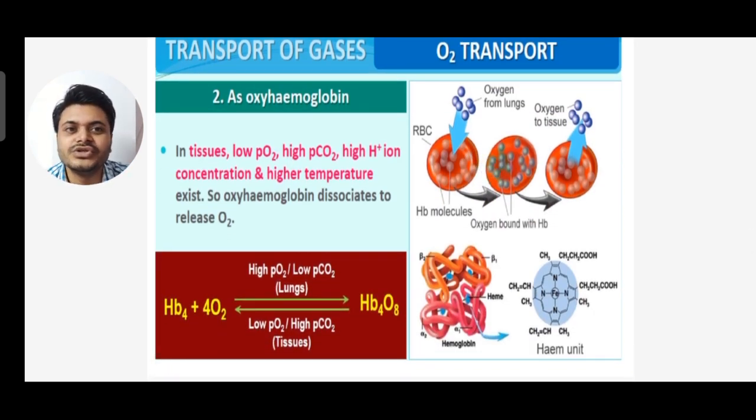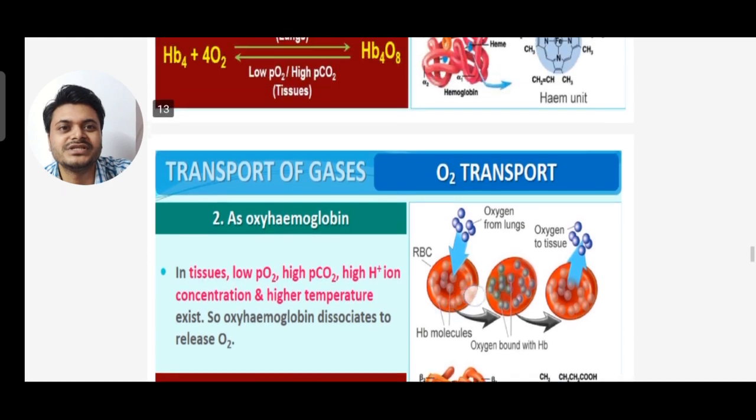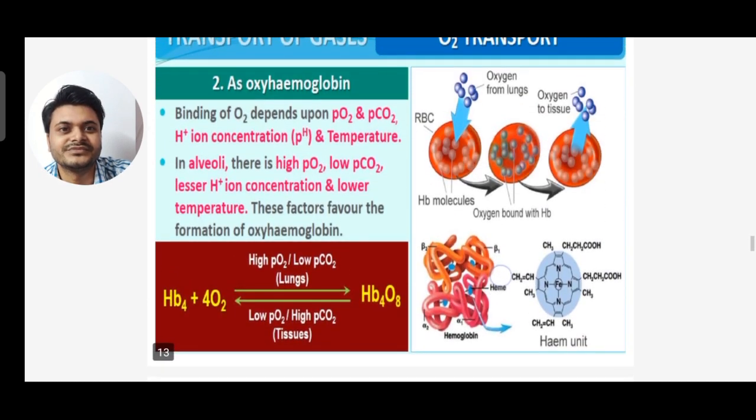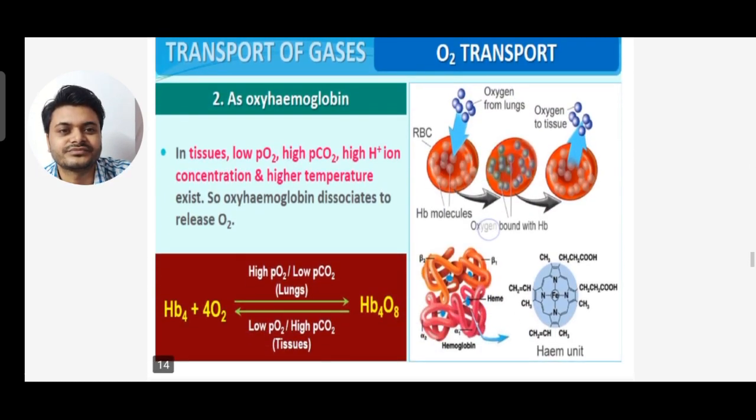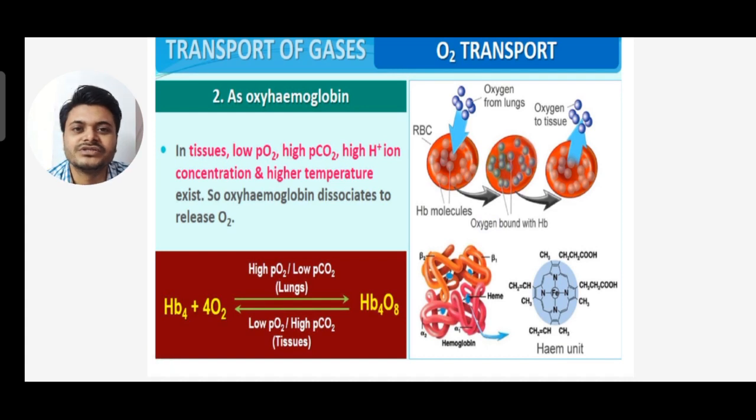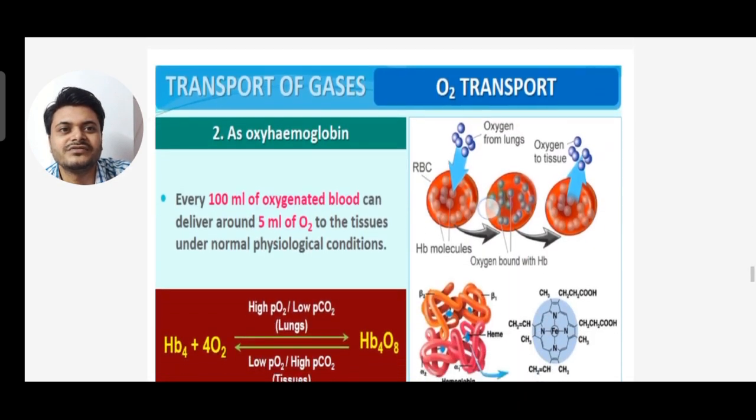In tissues, there is low partial pressure of oxygen, high partial pressure of carbon dioxide, high hydrogen ion concentration and higher temperature. This is just the reverse of what is present in alveoli, so hemoglobin dissociates to release oxygen. Have you seen the tissue and alveolar configuration?